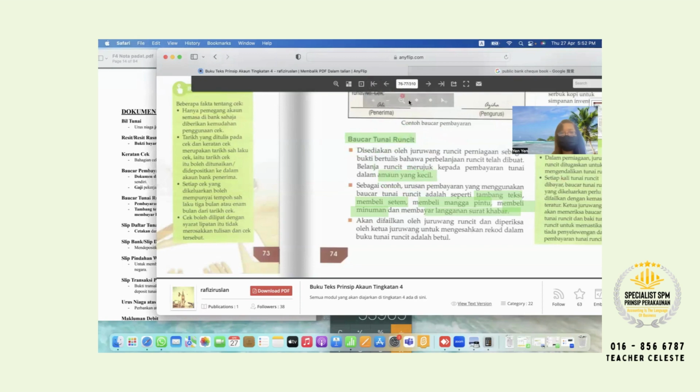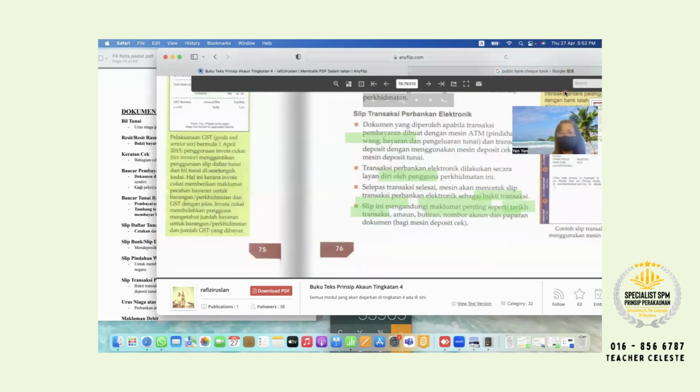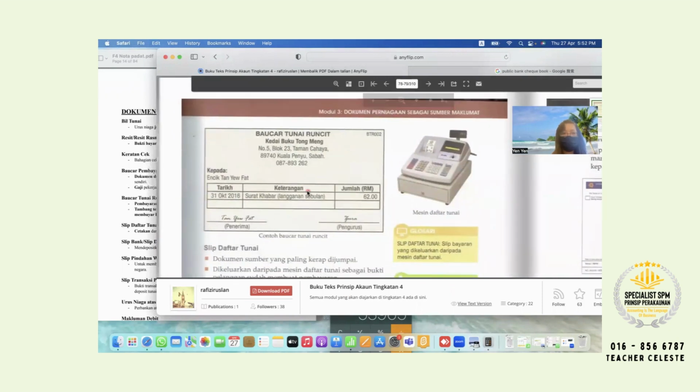Okay, next page 75. Turn to page 75. Show you what is a voucher tunai runcit. This one we call voucher tunai runcit. Previously, like we didn't have online Wi-Fi, data, everything, so the social media didn't exist. That's why we got the surat khabar. My daddy orders surat khabar every day. So after 1 month, they will collect the money and issue this voucher tunai runcit. Tunai runcit is only for cash, but the payment is just less than 100, very small, maybe like 20 cents, 5 cents.